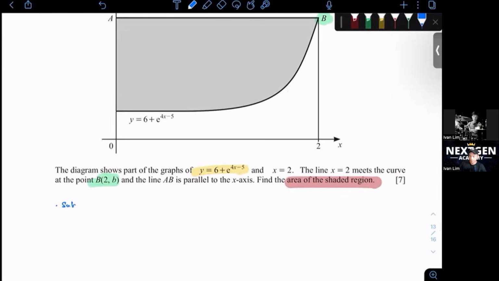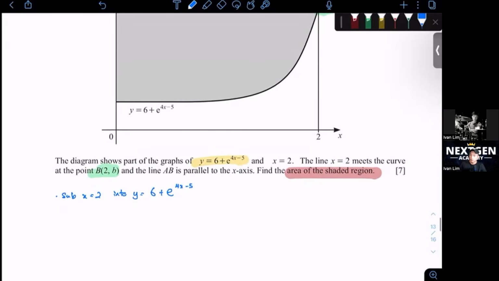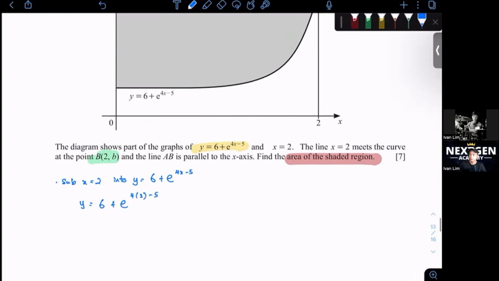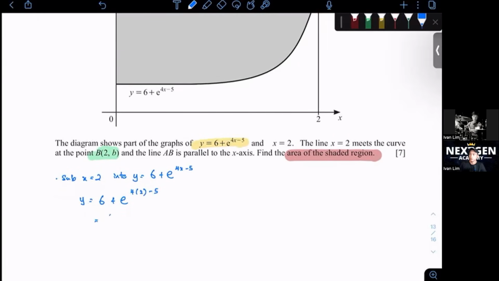You sub x equals 2 into y equals 6 plus e to the power of 4x minus 5. You should get y equals 6 plus e to the power of 4 times 2 minus 5, where you will get 6 plus e cubed.